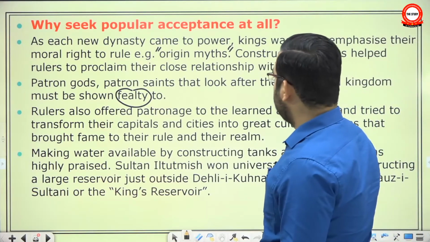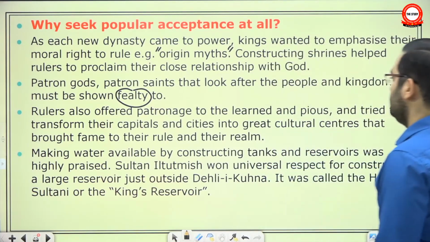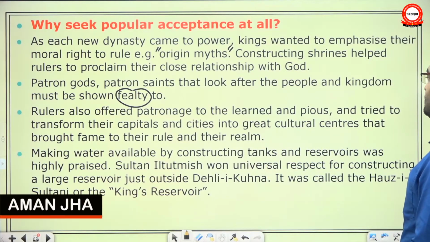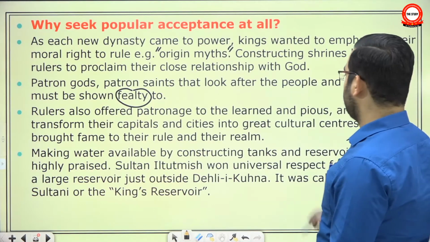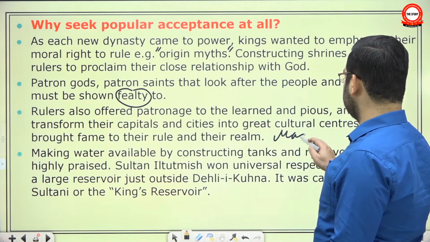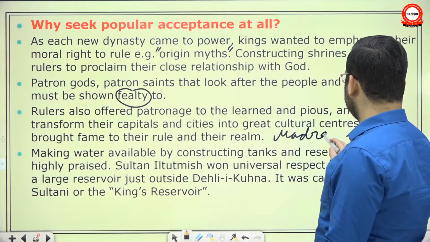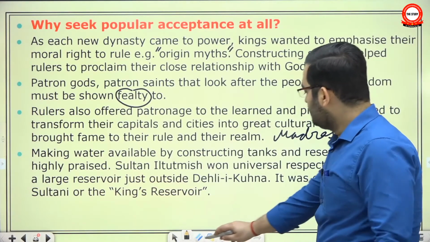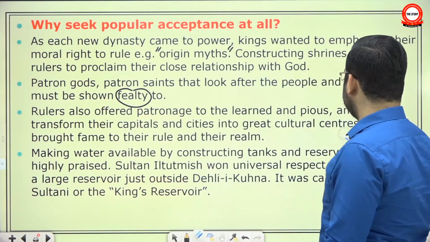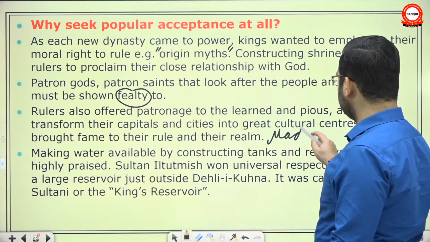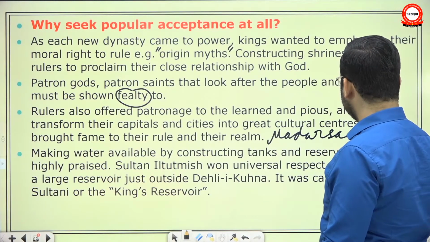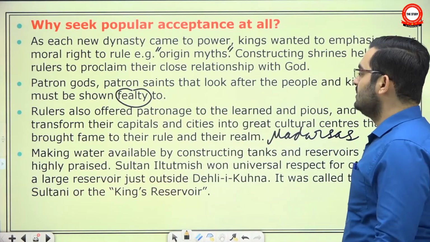Rulers also offered patronage to the learned and pious and tried to transform their capitals and cities into great cultural centers that brought fame to their rule and their realm. And often, therefore, you will see many of the sultans will construct madrasas, so that people from near and far will come for religious education to their kingdom, and that will also enhance their popularity.